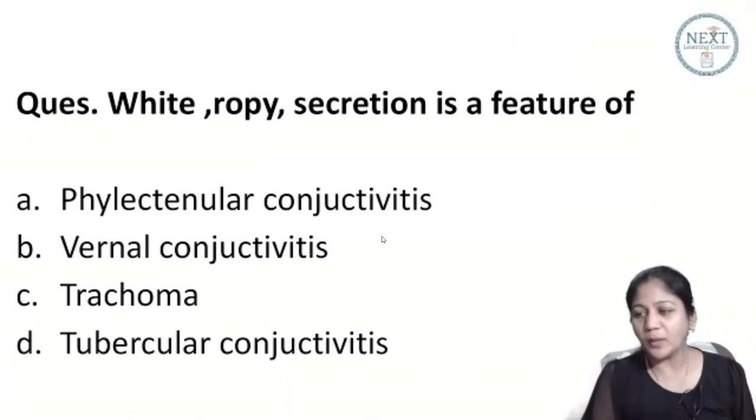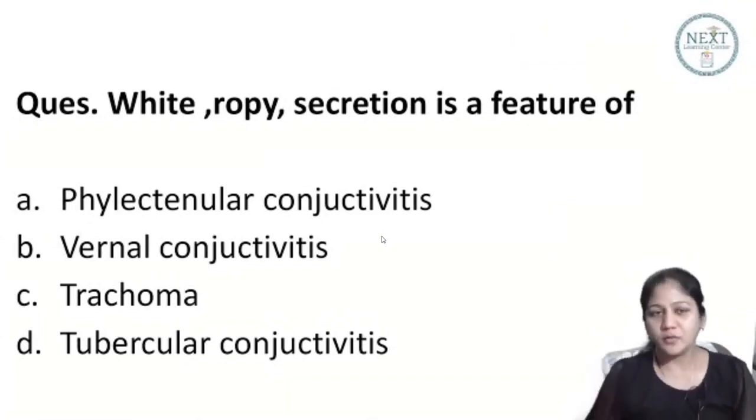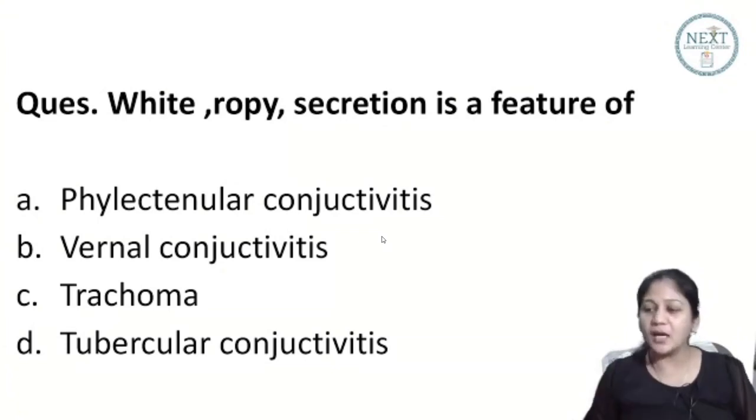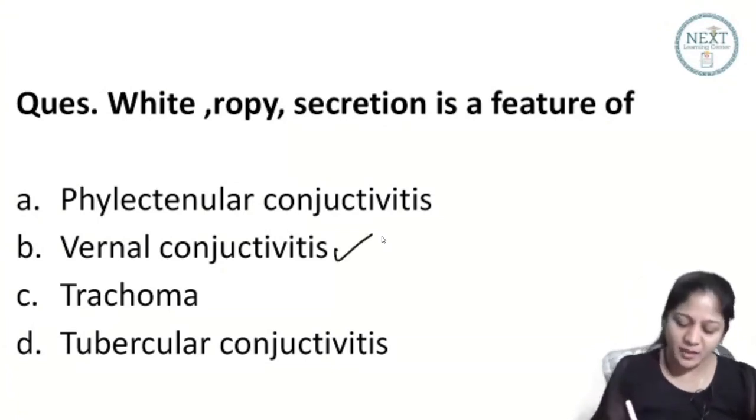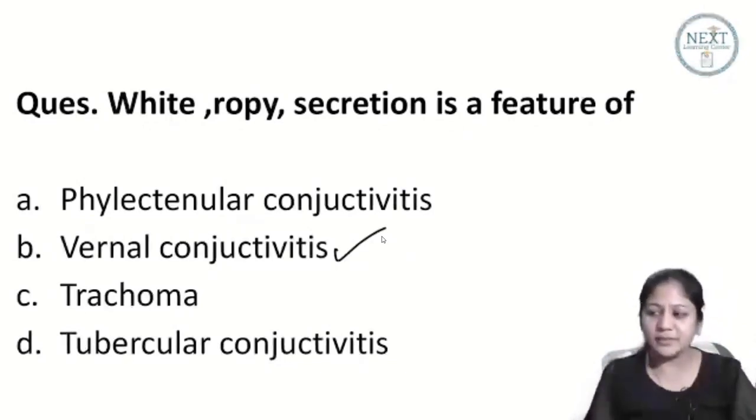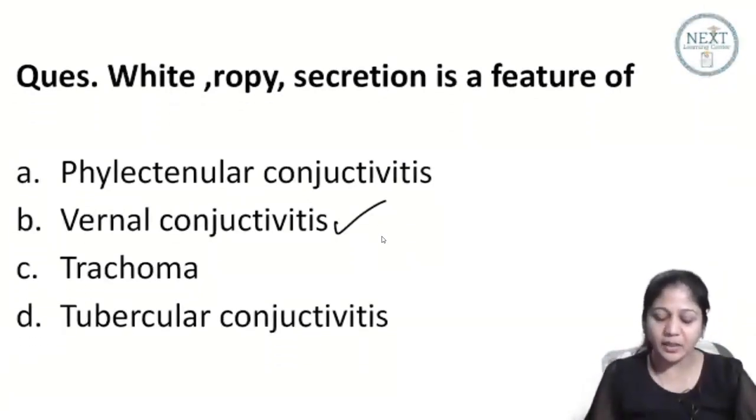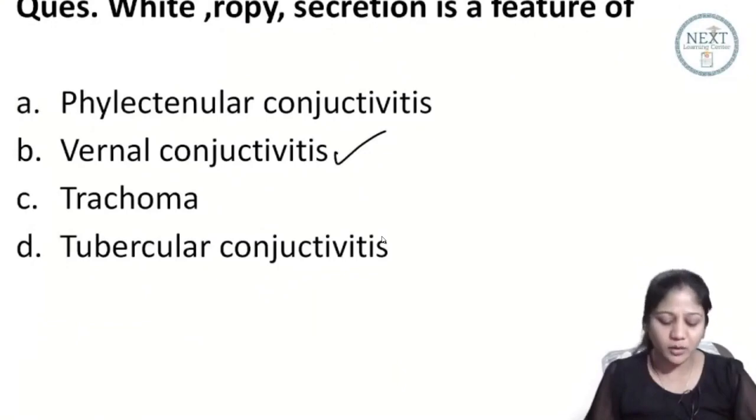A very simple one. White ropy secretion is a feature of. So where do you have this white ropy discharge, guys? In VKC, vernal conjunctivitis. Same as VKC or spring catarrh or a warm weather conjunctivitis. All of them are same.